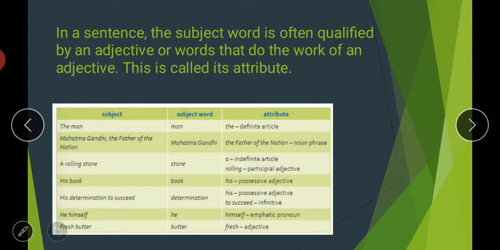Then in a sentence, the subject word is often qualified by an adjective. Most of the time, you will see that the main subject is qualified with the help of an adjective or words that do the work of an adjective. That is called your attribute. What is an attribute?